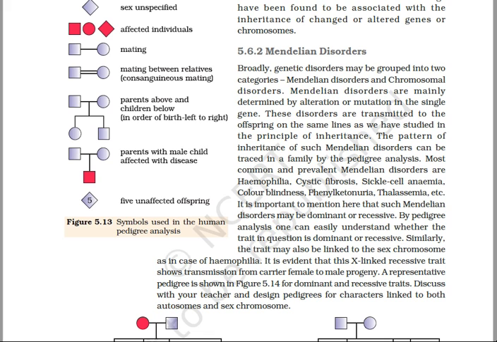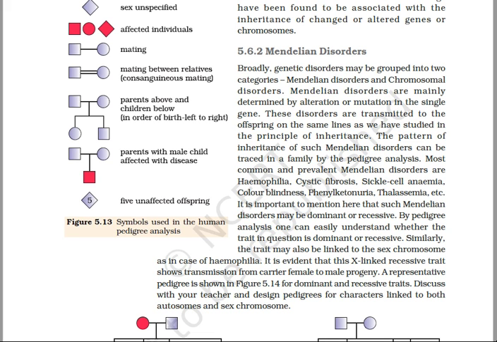So the examples of X-linked inheritance are color blindness and hemophilia, and for autosomes, examples are phenylketonuria and thalassemia. Now first of all, we move on to the autosome linked recessively inherited disorder.